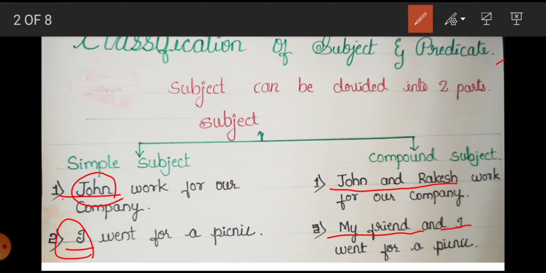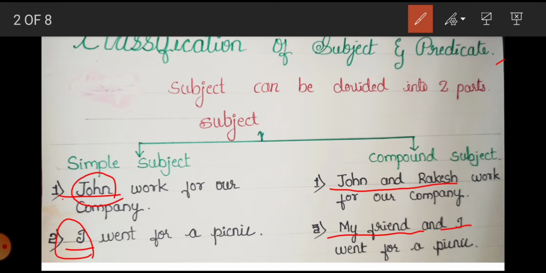Got it? And here in the second example, my friend and I went for a picnic. How many people actually went for the picnic? My friend and I, two people. So, my friend and I, these two, became a compound subject. Got it?